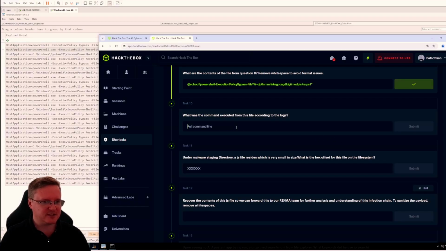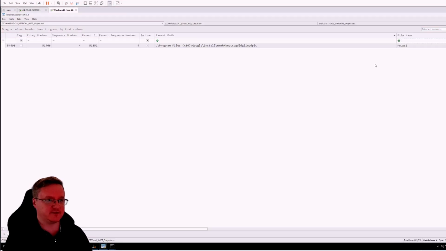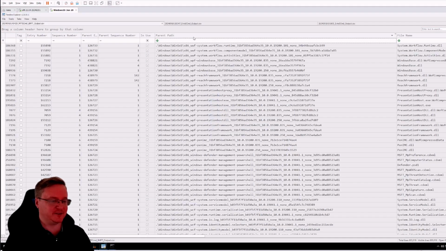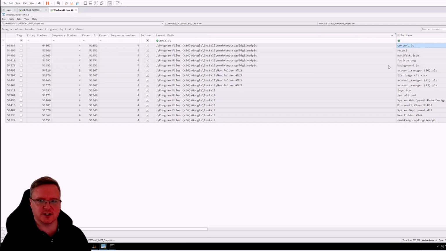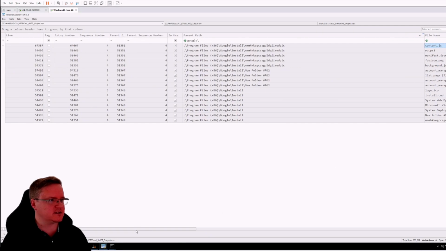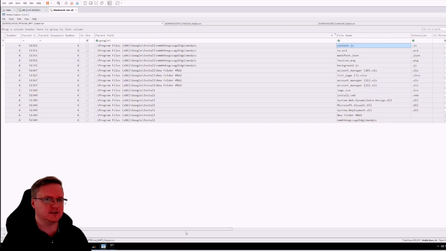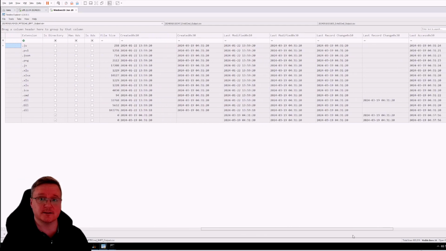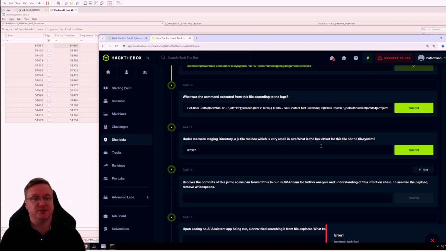What was the command execute from this file according to the logs? So that one, apparently there's a .js file. I've completely forgotten the name of that folder, fuck me. So there's this content.js. What is the hex location of that thing on here? Who the hell cares? Yeah, do you know what? This is absolute garbage. I'm just going to stop here.